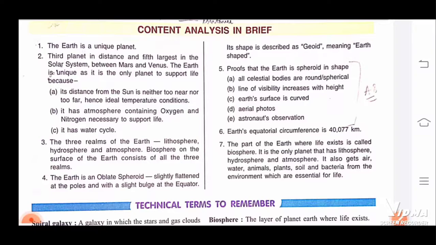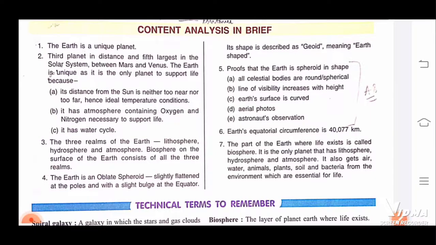It also has a water cycle, and three realms: lithosphere, hydrosphere, and atmosphere. Then there is the biosphere. Earth is an oblate spheroid, which means it is slightly flattened at the ends and slightly bulged in between. Its shape is described as geoid, meaning earth shaped.